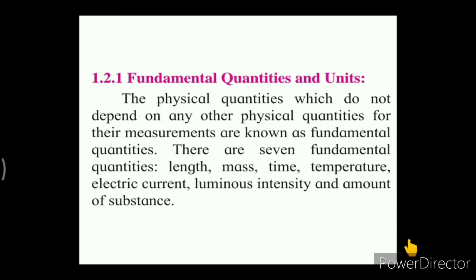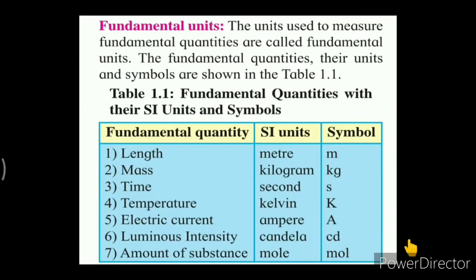There are 7 fundamental quantities: length, mass, time, temperature, electric current, luminous intensity and amount of substance. These are the 7 physical quantities whose measurements are independent, that's why they are called fundamental quantities. The units used to measure fundamental quantities are called fundamental units.